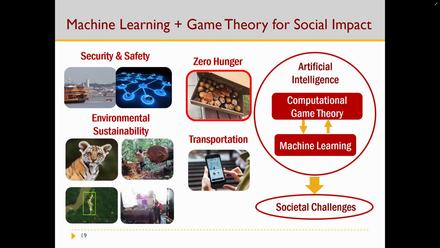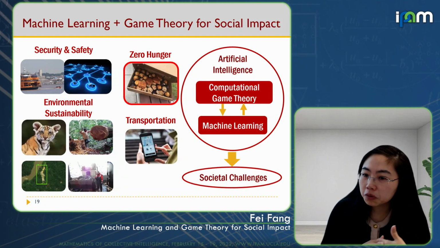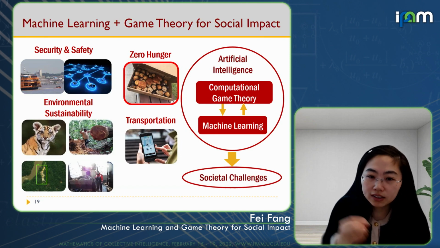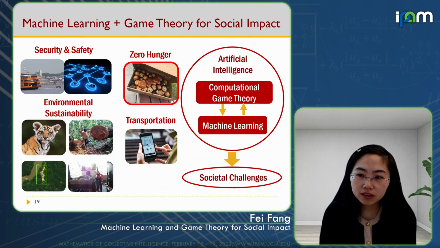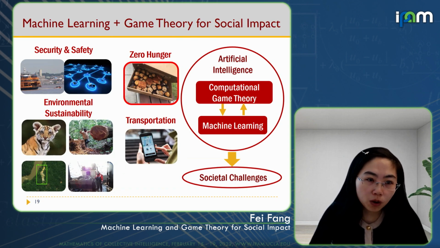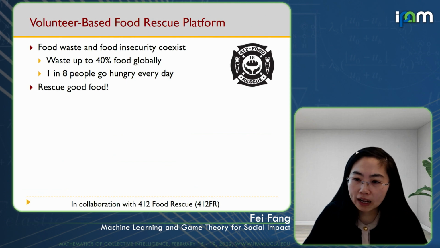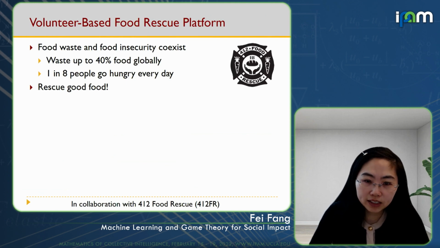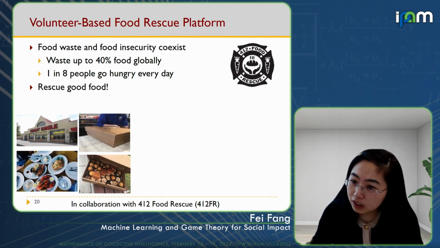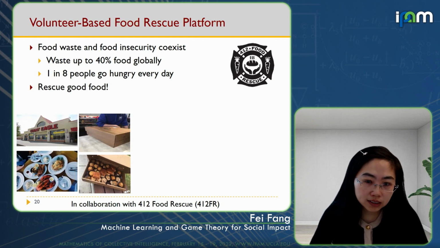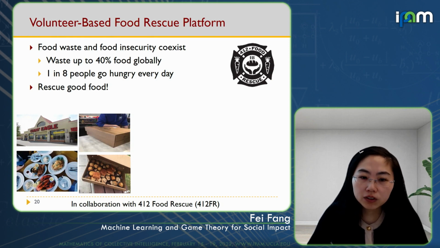So that's what we have done for wildlife conservation. But we noticed that in many other societal challenges, the interaction between decision makers goes beyond the defender-attacker type of model, which requires new models and new techniques. For example, in recent years, food rescue platforms have started to play a role in reducing food waste and improving food security. In Pittsburgh, we have a platform called 412 Food Rescue, and it rescues good food by connecting restaurants, grocery stores, and cafes that have perfectly good but not saleable food with local communities in need of food, for example, single mom shelters. This platform relies on volunteers to deliver the food.